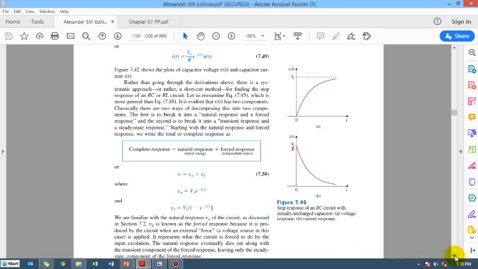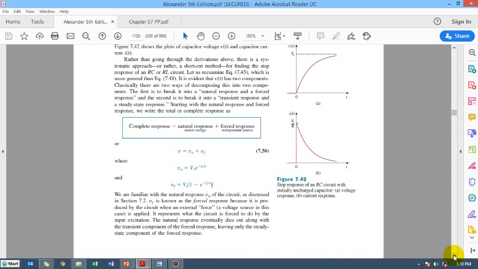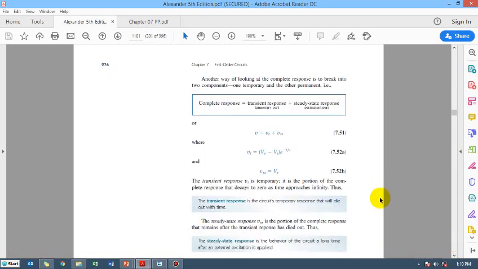So there are two ways of discussing the complete response. One is in terms of the natural response due to the initial energy, and the forced response that is due to the power supply. The other way of describing the same response is in the form of the transient response and the steady state response. This is the detail which I already have covered in my discussion.